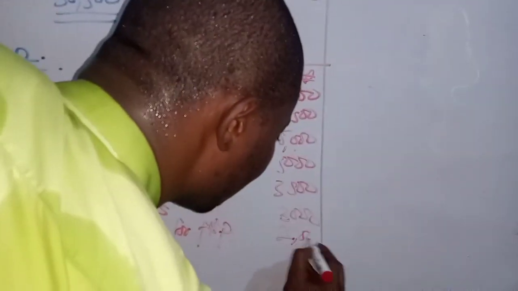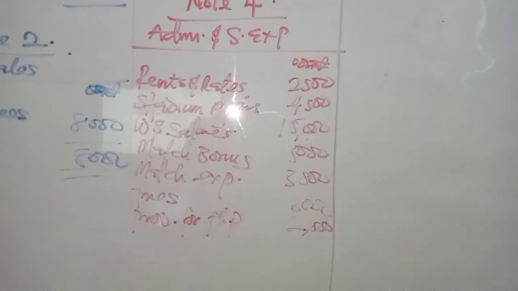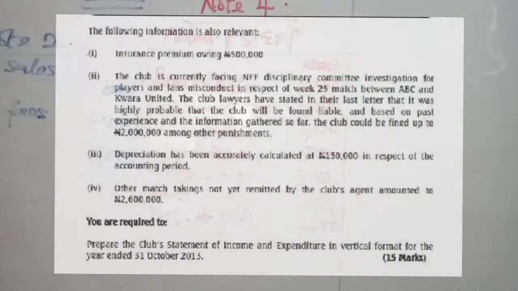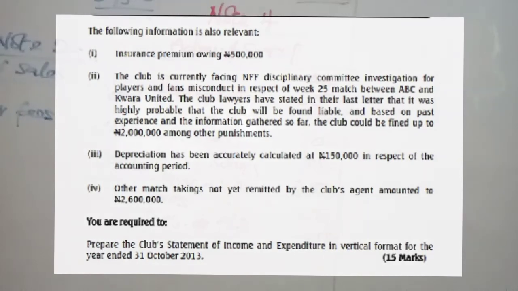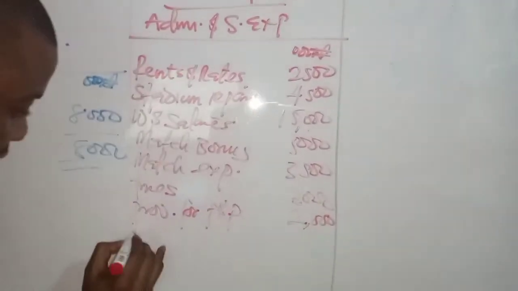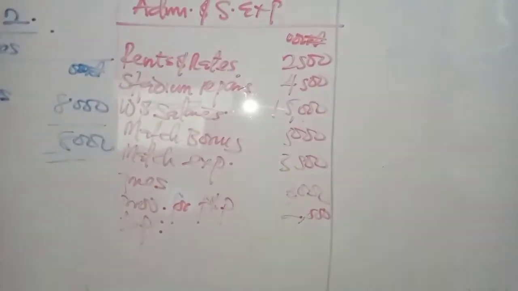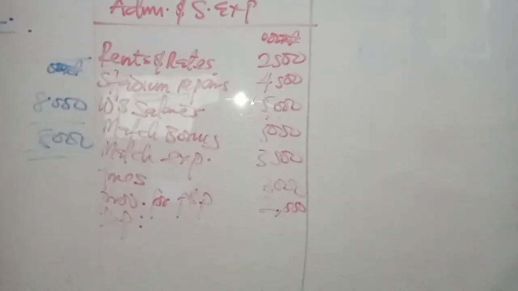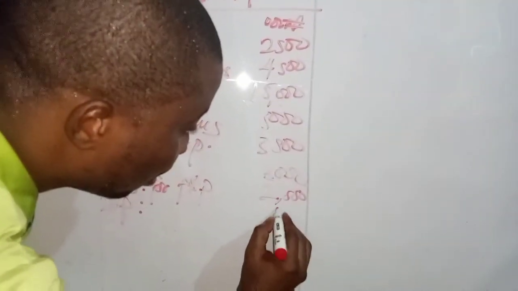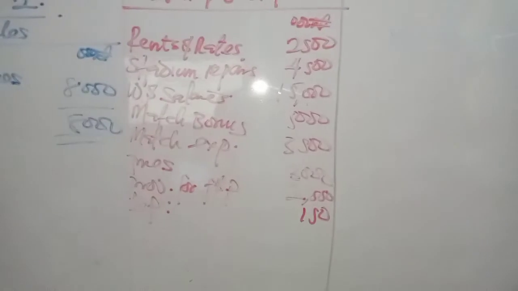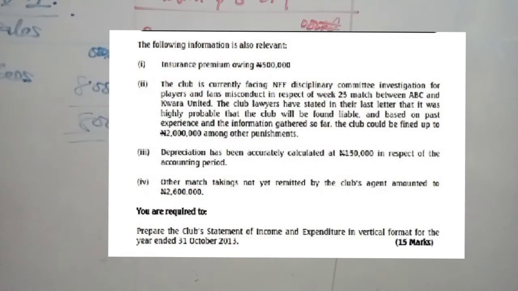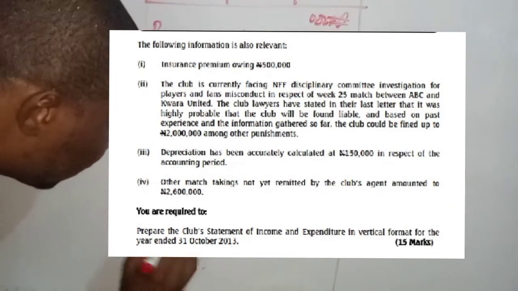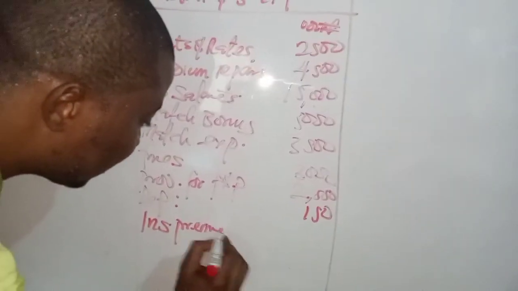2 million. So the next one there, depreciation has been accurately calculated at 150,000. So we have depreciation, 150,000. Then we have insurance premium owing, accruals. You can go to Jados Consulting to take that.